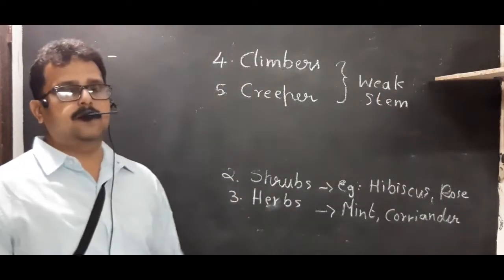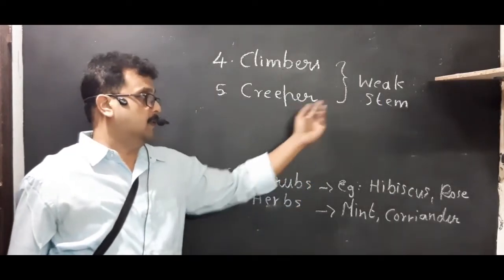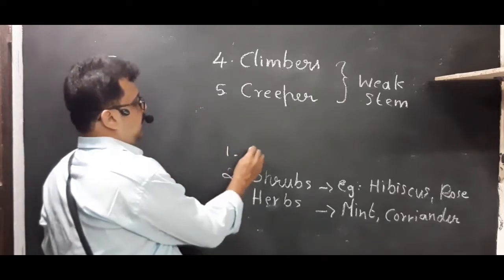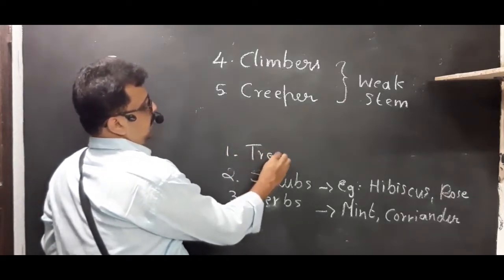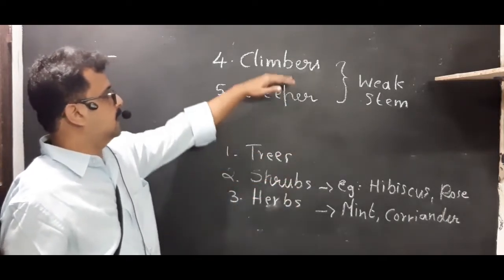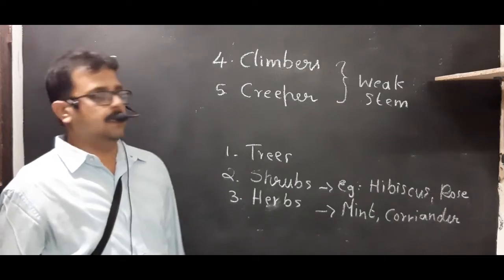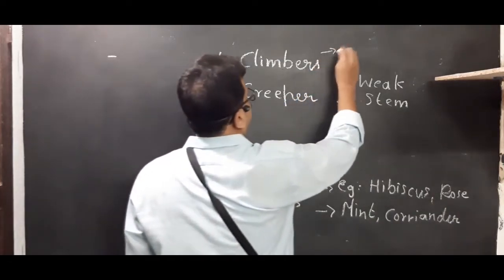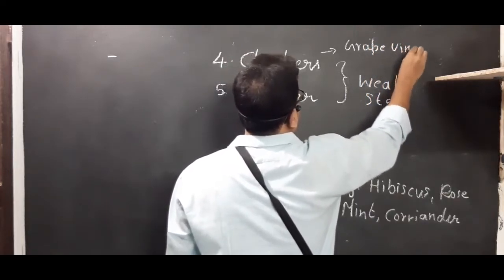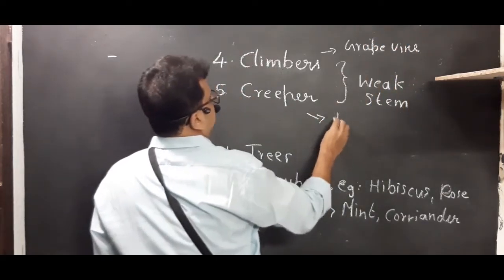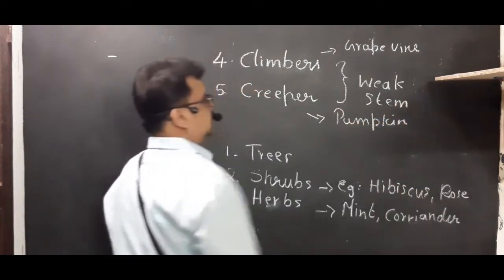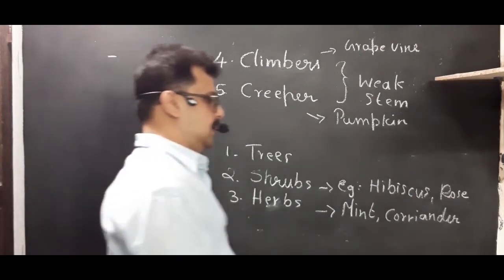Climbers and creepers have weak stems, or they need support. So these are the 5 types of plants that we see around us: trees, shrubs, herbs, climbers and creepers. Climbers, you can write grapevine, and creepers, you can write pumpkin as the example.